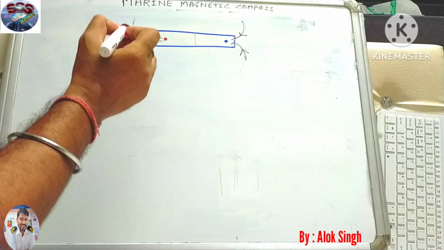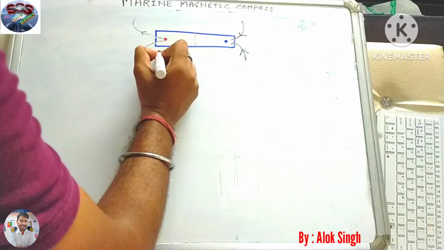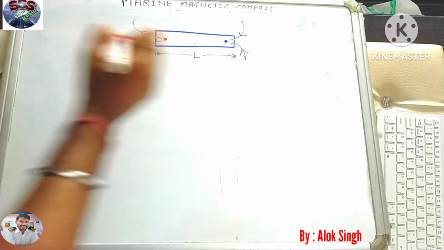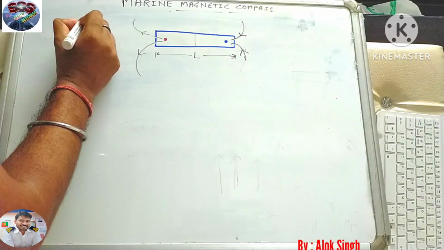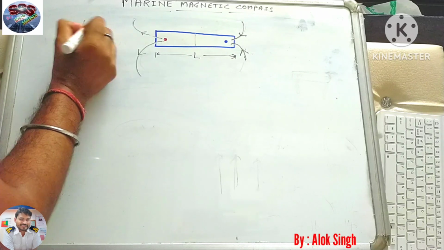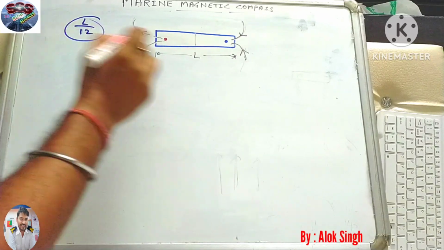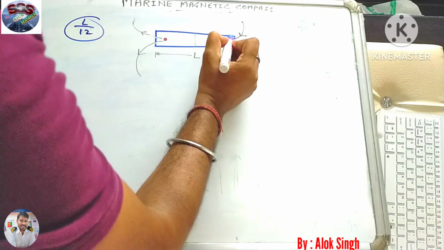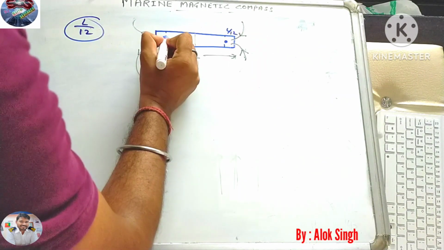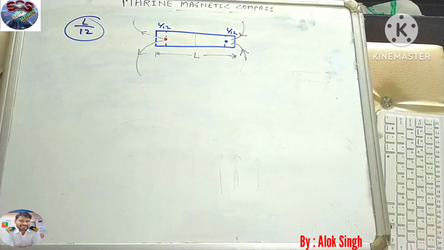Suppose the total length is L. It lies somewhere L by 12 from each side. So this is L by 12 and this is L by 12.